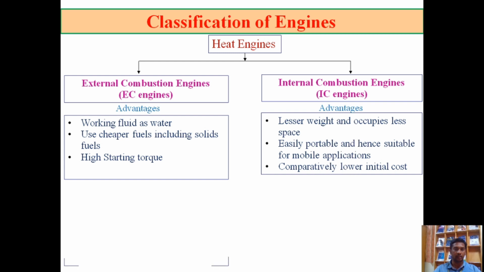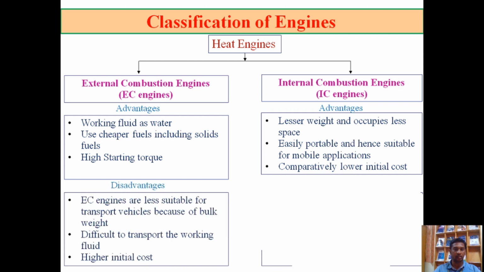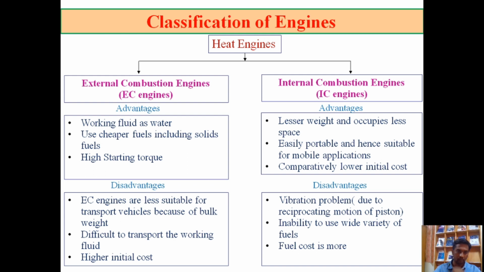So these are the advantages and disadvantages of external combustion and internal combustion engines. The major advantage of the external combustion engine is that it gives high starting torque. The only drawback is that it is difficult to handle the working fluid. Whereas internal combustion engines, when compared to external combustion engines, are very simple in construction. They occupy very little space.